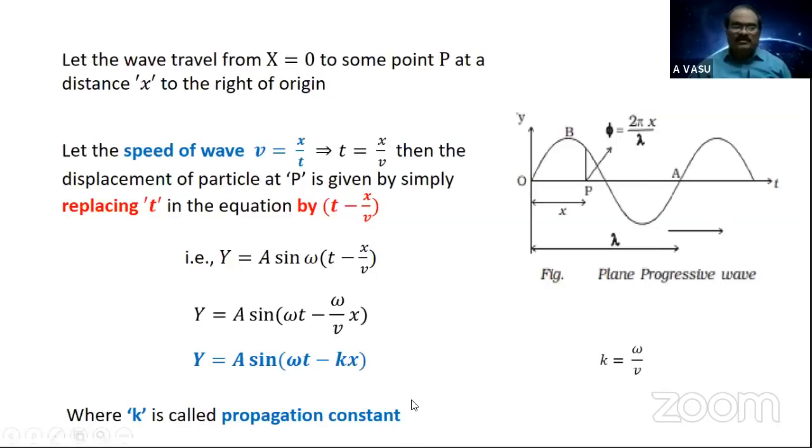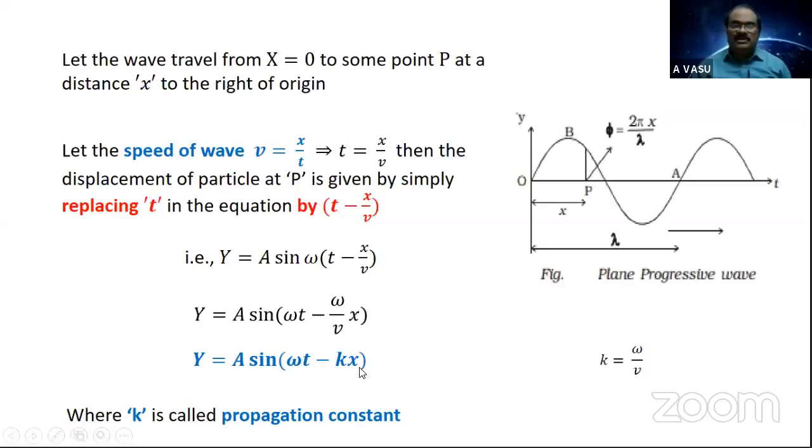The mathematical approach or the quantitative study of the propagation constant we learn in the second session. But of course, the simple ideas regarding the propagation constant I'll introduce in this session itself. Is it clear? Now, this is the equation shown here: y is equal to a sine omega t minus kx will become the equation for a plane progressive wave.